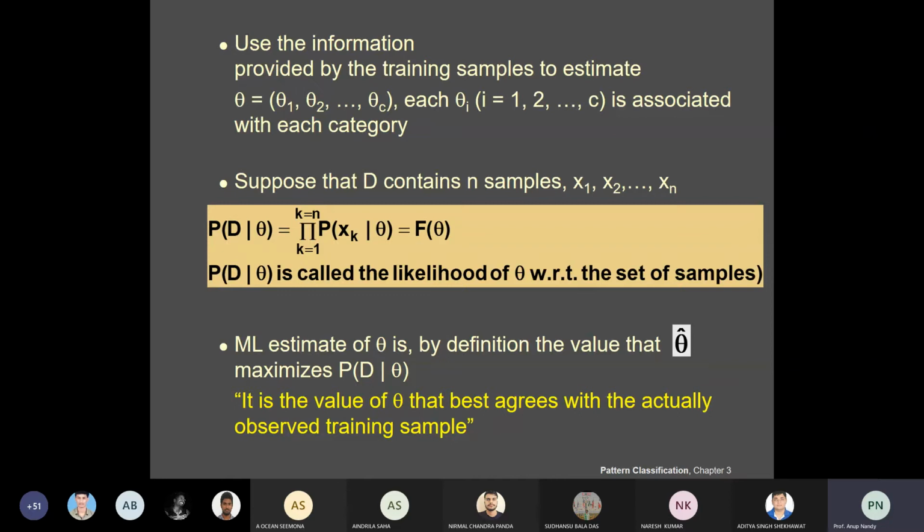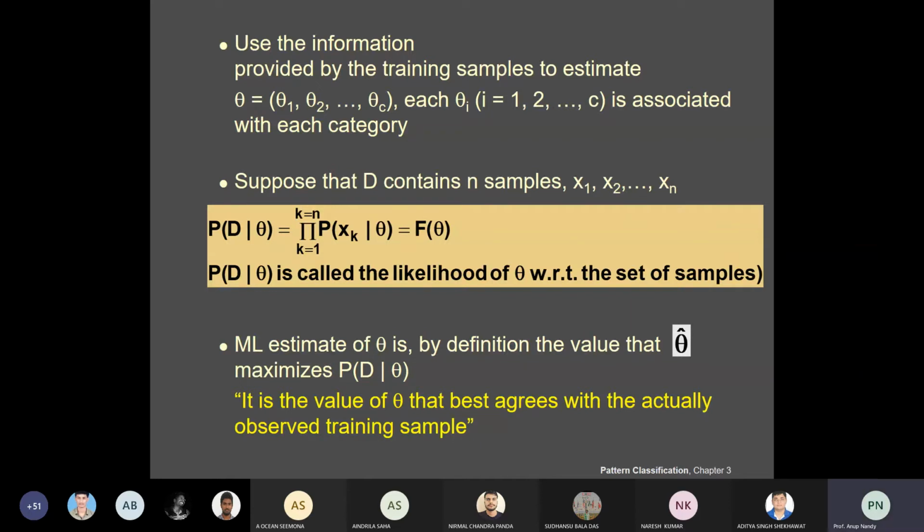It can be viewed as a function of theta, and p of D given theta is called the likelihood of theta with respect to the set of samples. The maximum likelihood estimate of theta is by definition theta hat, which maximizes p of D given theta.